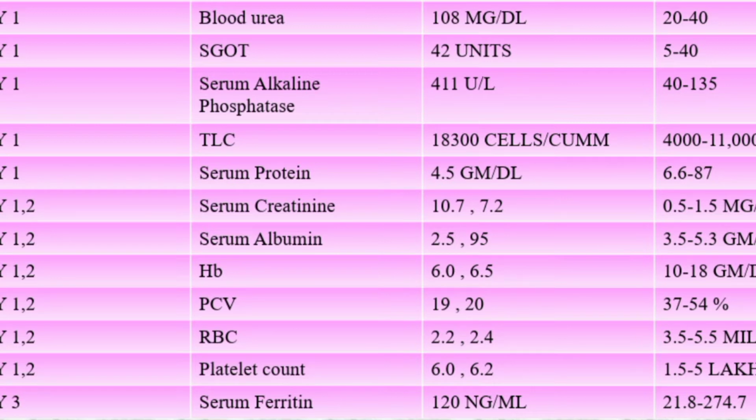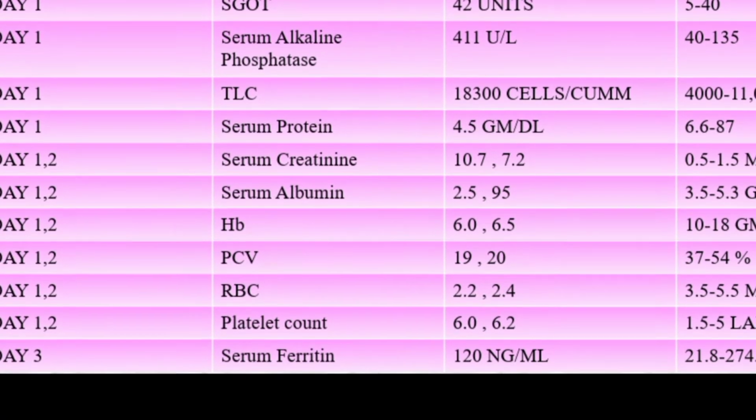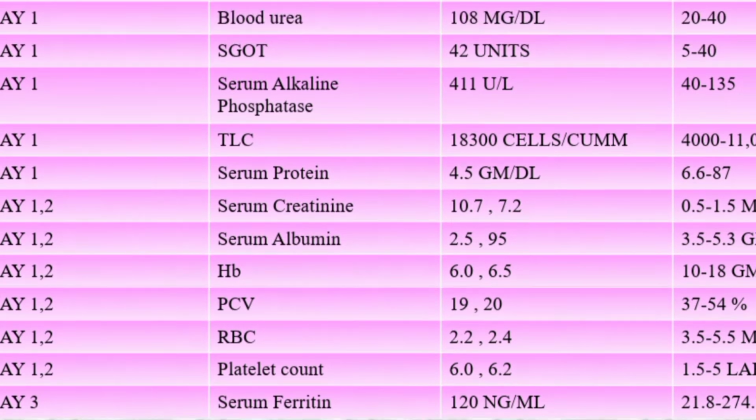But in this patient, the increased WBC count is reported as a leukocytosis condition. Leukocytosis may occur because of any kind of injury, inflammation, or infection, or if there are any allergic reactions in these patients, then the TLC count may be increased.